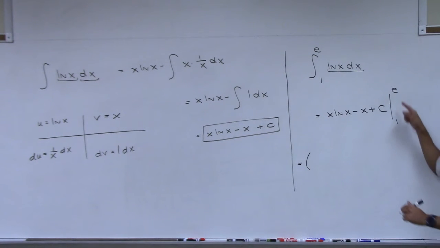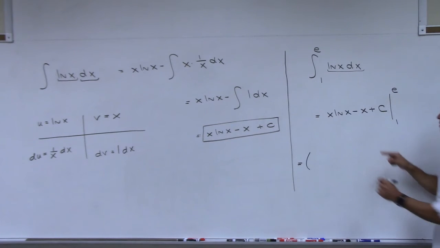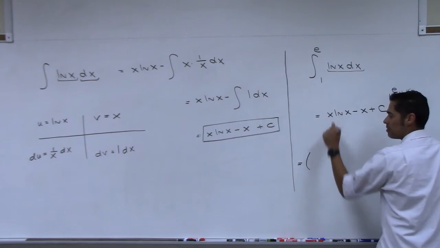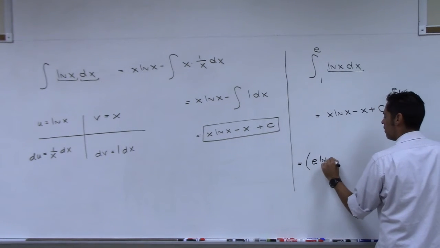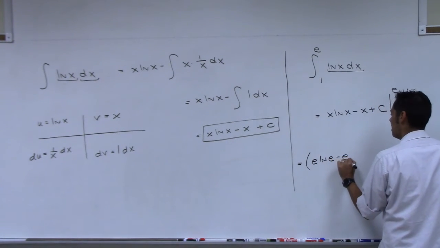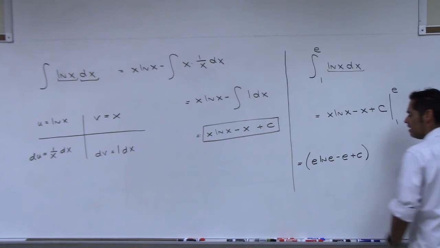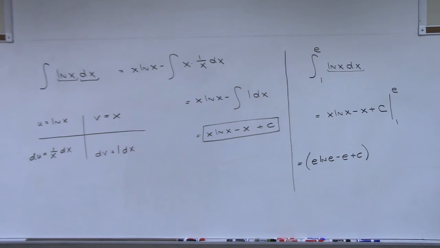So what I'm going to do now is I'm going to take the e and plug it in here for x. So that's going to be e natural log of e minus e plus c. That all rhymes. e natural log of e minus e plus c. Okay, that's just e going in for all the x's, right? Minus, now what am I going to plug in? The 1. So I have 1 times natural log of 1 minus 1 plus c.